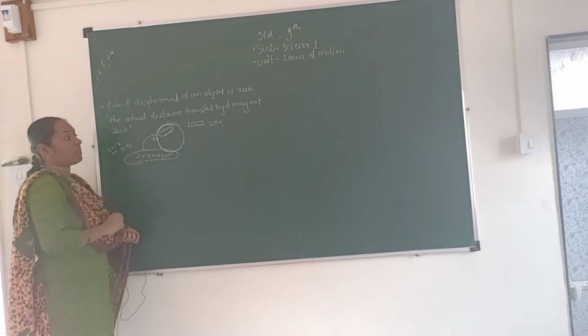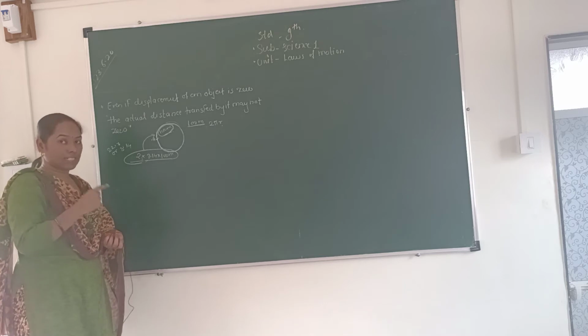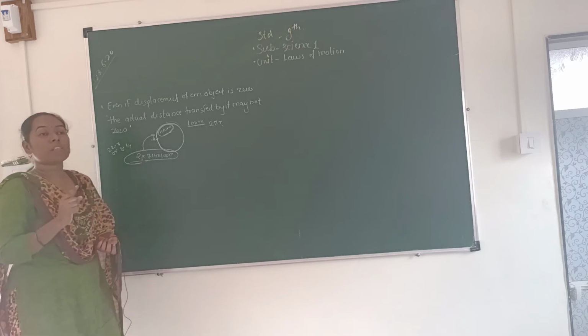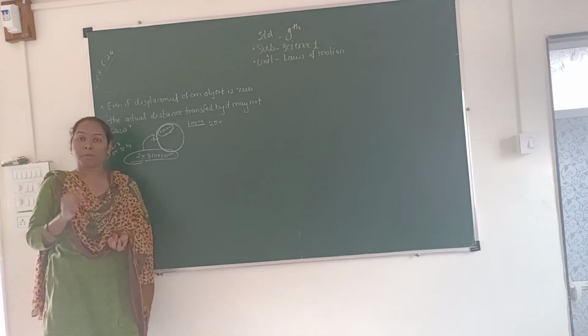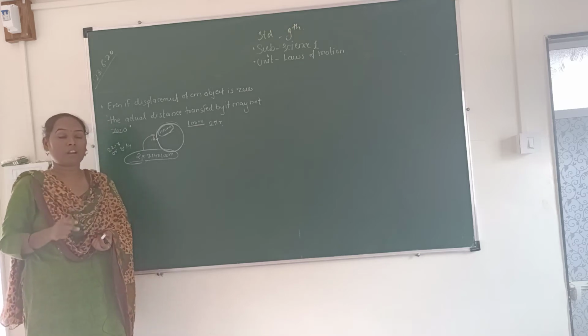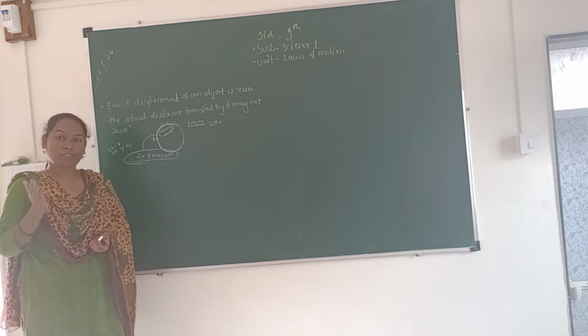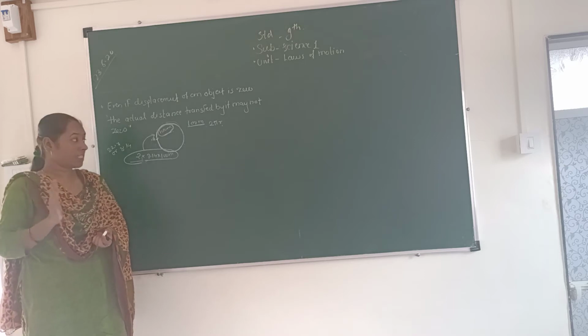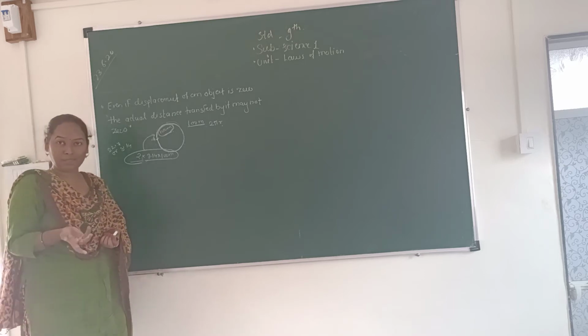This is about the distance. When a person moves in a circular path, the distance covered by that person is always the circumference of that circle. Clear?